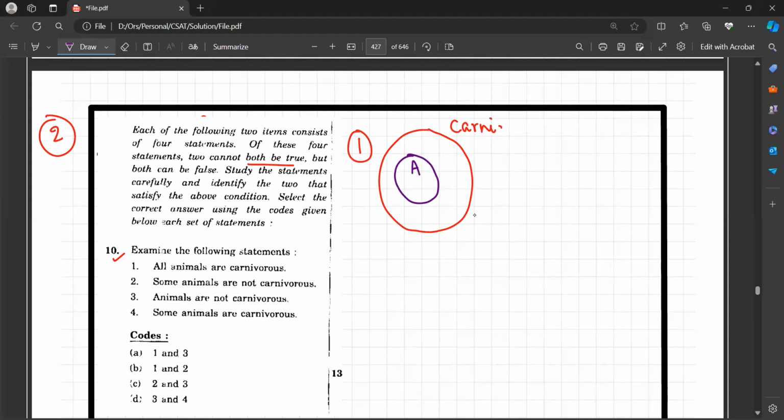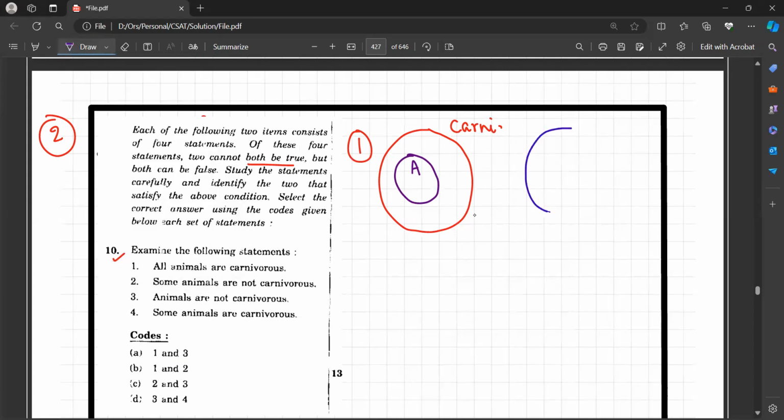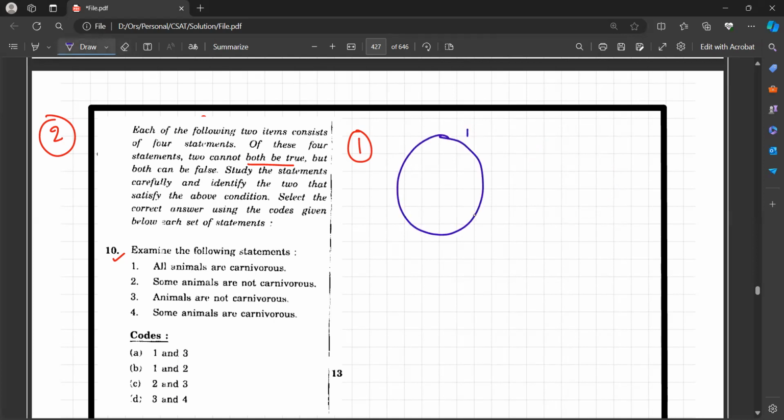Can I now say that all animals are carnivorous? Yes. Got it? Now how to know whether you have done it correct or not? After doing the diagram, read the statement again and see it from the diagram. Suppose without doing this diagram, I made this mistake where I drew it the other way. Now I'll ask myself, are all animals carnivorous?